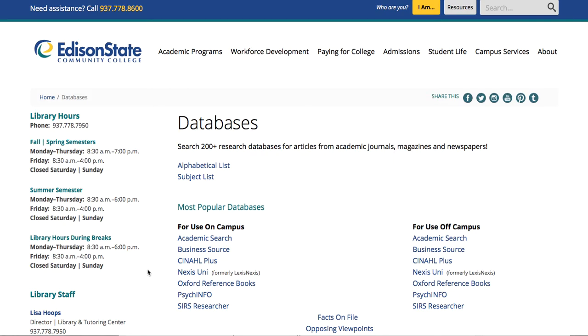To use Nexis Uni, if you're accessing it as an online student from the comfort of your own home, from your school, place of work, or on campus using a personal computer, you'll use Nexis Uni. You will need your library card, which is the back of your student ID. Otherwise, if you're on campus logged into a campus computer, such as I am, you need to click on Nexis Uni for on-campus usage. When you click on this, you'll go to a new window.